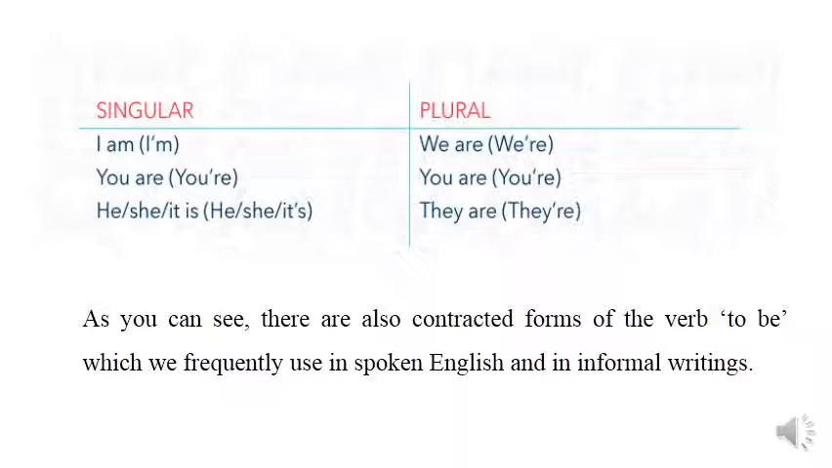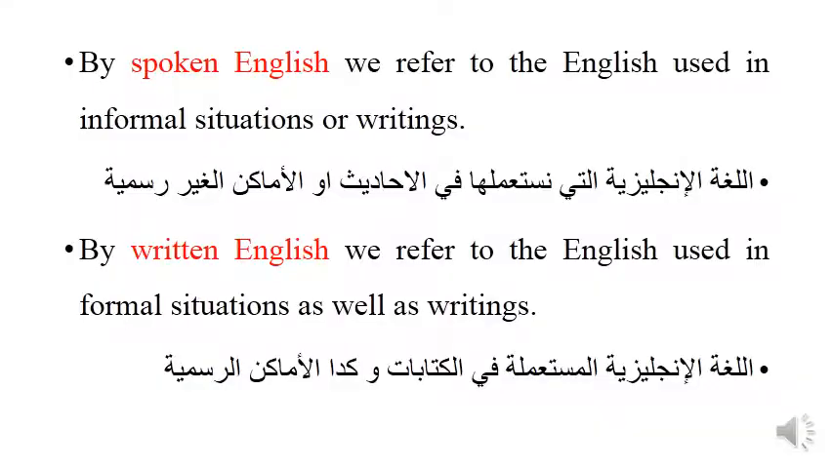As you can see that there are also contracted forms of the verb to be, which we frequently use in the spoken English as well as in informal writings. By spoken English, we refer to the English used in informal situations or writings.